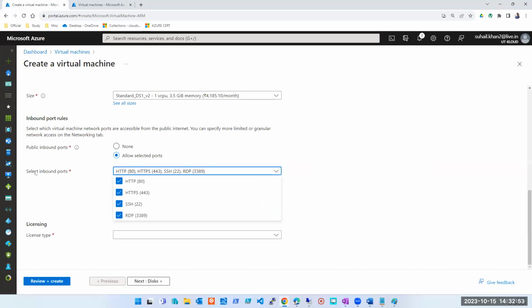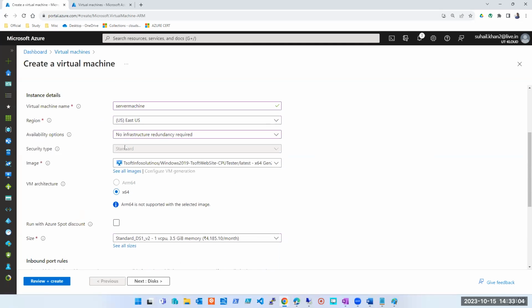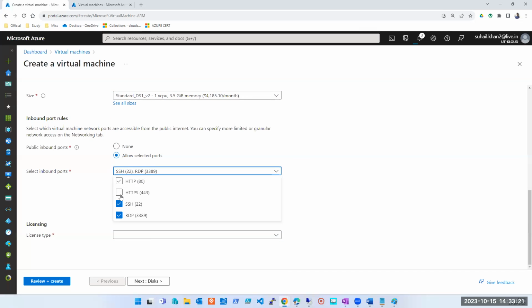But this is for sure inbound, guys. This is inbound ports. So if I don't check this box, I will not be able to access the website which is there on this server. I am not saying that I will not be able to access Google from this server. What Satish is saying is a different thing, guys. Accessing Google from this server is a different thing. I am saying that I have hosted a website on this server, the Tsoft one. You guys have seen it, right? You will not be able to access that website if I don't check these boxes.